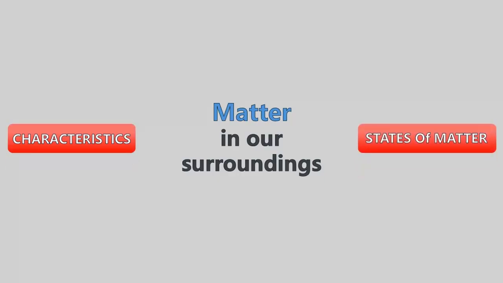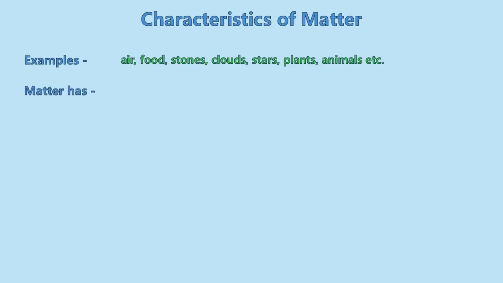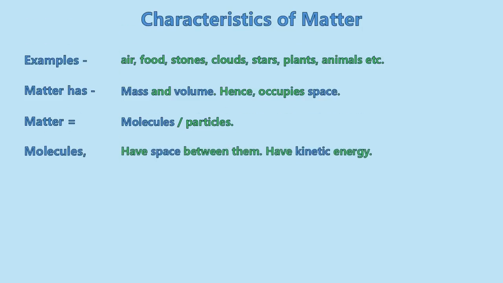Examples of matter are air, food, stones, clouds, stars, plants, animals, etc. Note, anything made up of matter has mass and volume and hence occupies space. Matter is made up of particles or molecules. Note that there is space between molecules in the matter. The molecules are continuously moving, therefore they have kinetic energy.